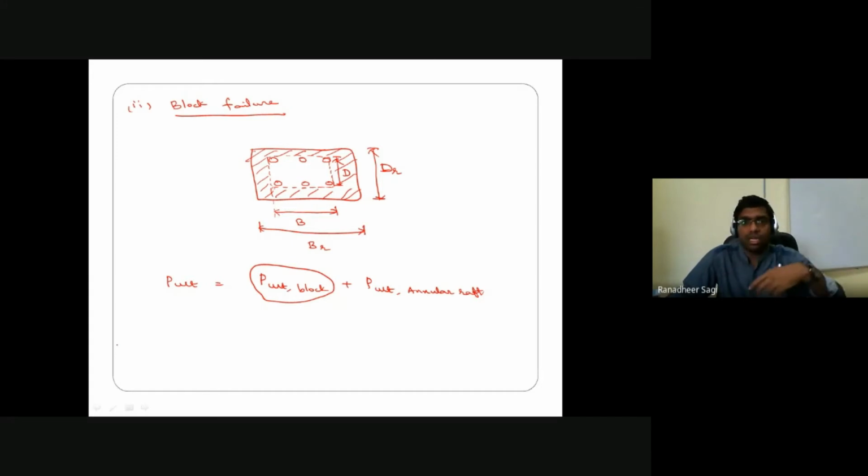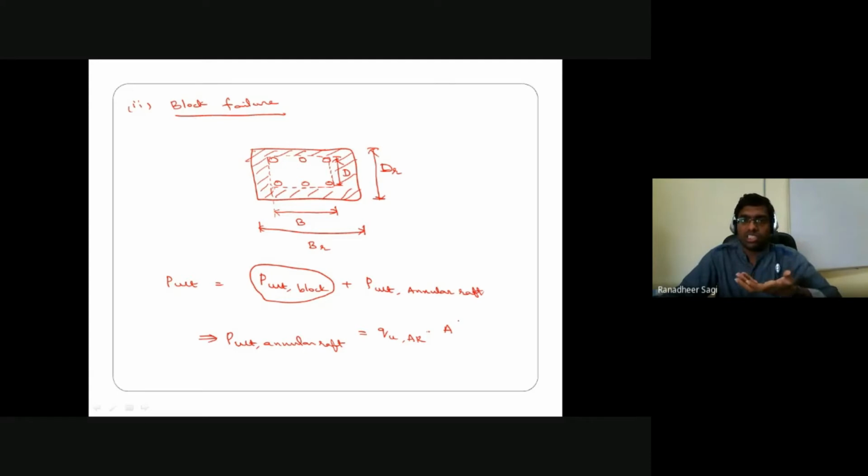That's nothing but the remaining portion of your raft region. So the ultimate load carrying capacity of the annular raft is what I can write as the ultimate bearing capacity of that annular raft into the cross-sectional area.